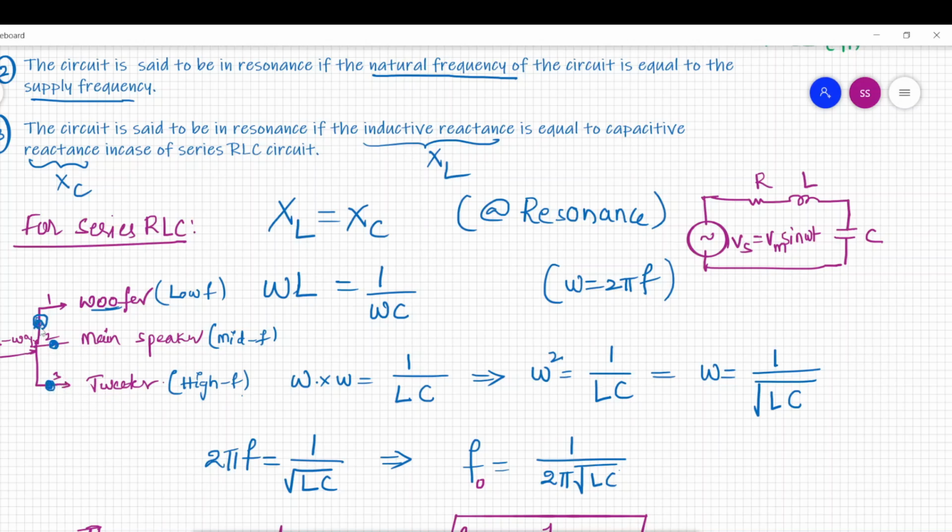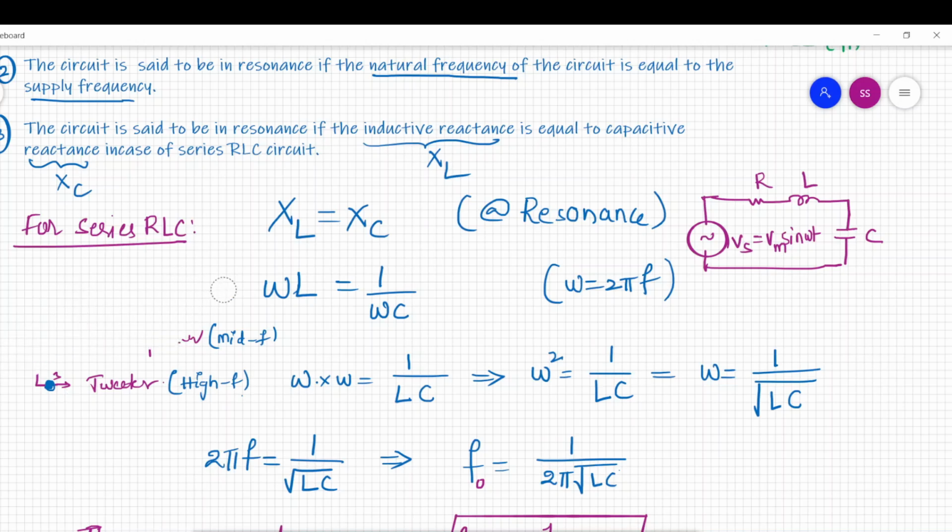Okay, so these circuits are designed by the phenomenon called resonance. The concept of resonance is highly useful in the design of basic filtering circuits for use in everyday applications such as audio amplifiers. So these are one of the applications of resonance.